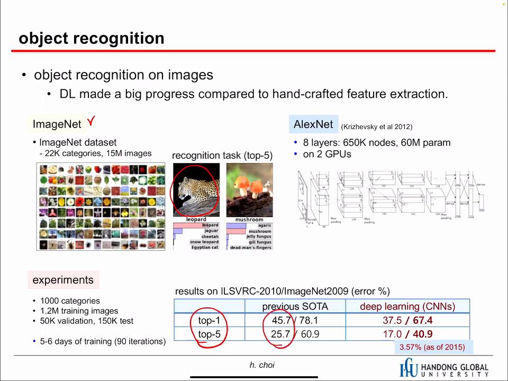These are the previous SOTA, 45% error and 25% error. In 2012, Alex Krizhevsky proposed AlexNet in his paper, where he implemented a CNN model and trained it with 2 GPUs for almost 1 week. His performance was remarkable. The improvement was huge. Since this paper, people started believing that deep learning has potential and is promising, so people started using deep learning.